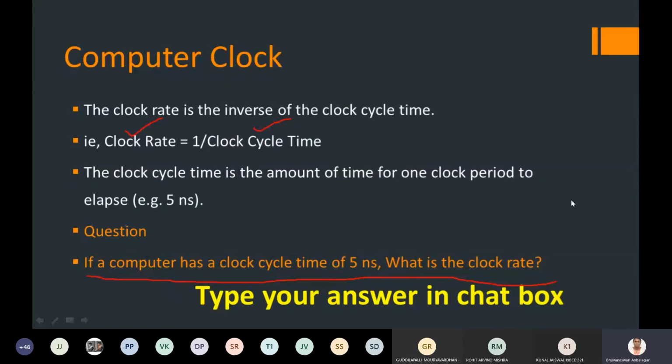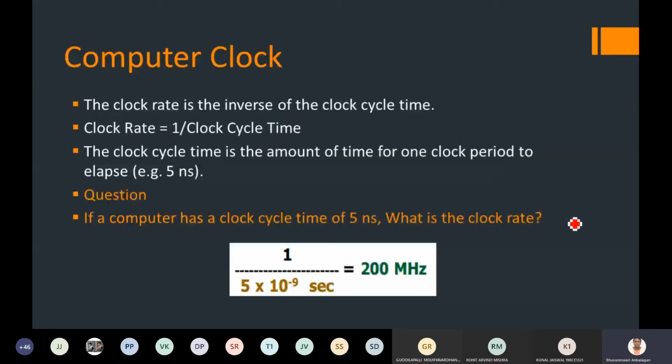Yes, what about others? Only 10 students are listening to the class. Yes, 0.2 into 10 to the power of 9. Okay, 200 megahertz. Yes, I think who has given the correct answer? 200 megahertz. Kunal Jaishwal has given the first correct answer. Then here Shani has given the correct answer.